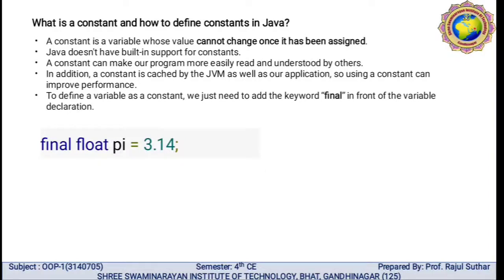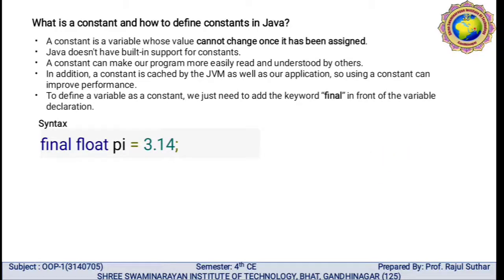A constant can make our program more easily read and understood by others. In addition, a constant is cached by the Java virtual machine as well as our application, so using a constant can improve performance. To define a variable as a constant, we just need to add the keyword final. The final keyword is the most important here: we put it in front of the variable declaration to make any variable a constant.